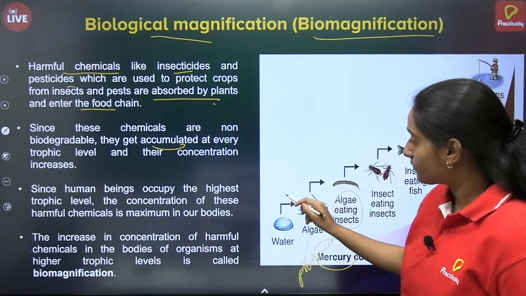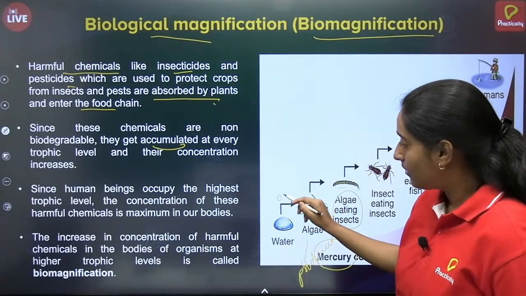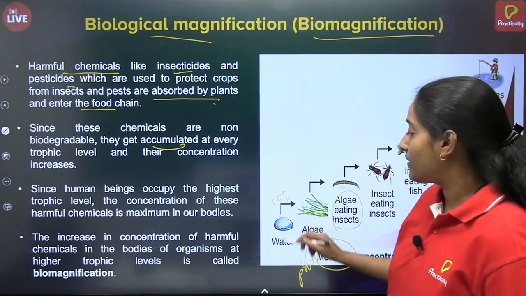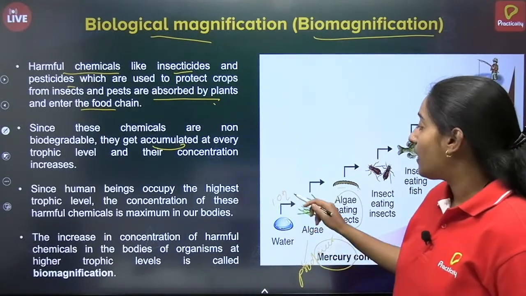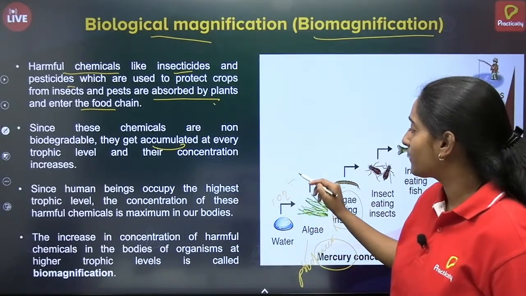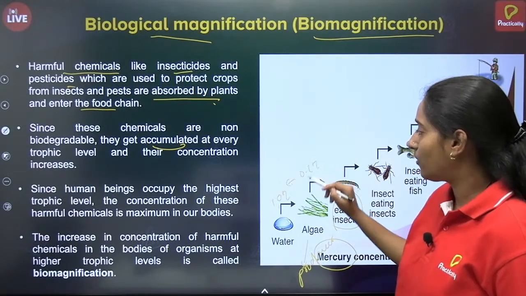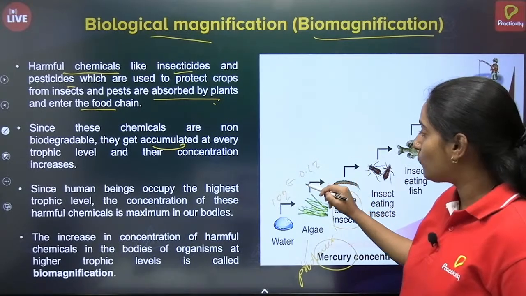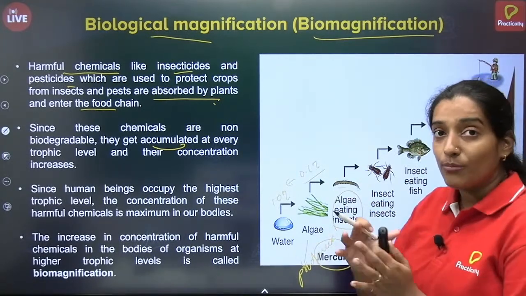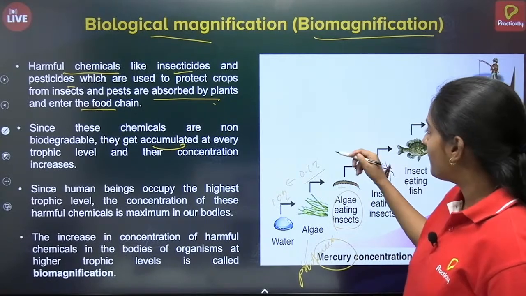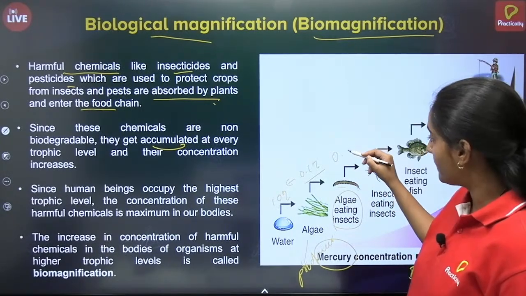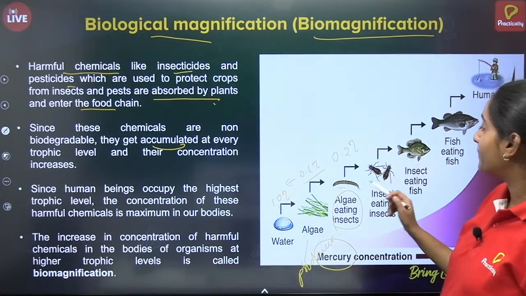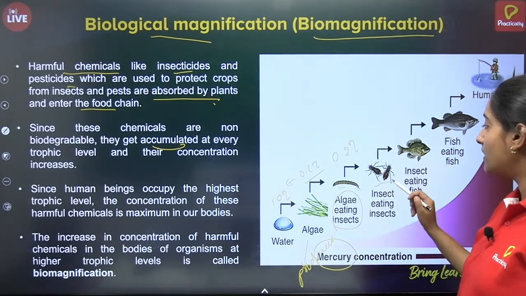Now let's assume here only 10% of mercury is present in the water. That is just an assumption. Algae will utilize some, let's say 0.1%, of mercury from the water. But this insect will consume this algae, correct? So the amount of algae consumed will be more, and some amount will be transferred to the insect. Let's assume that is 0.2% because it is eating more algae. But this insect is again eaten by other insects.